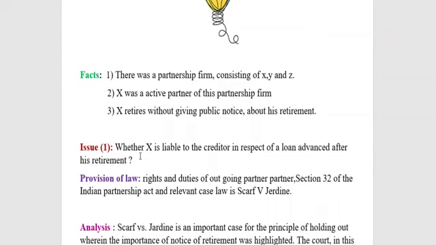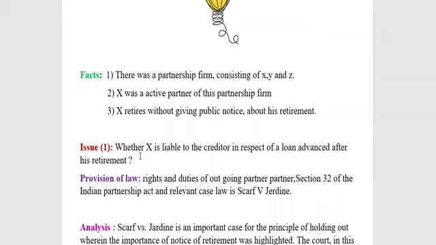That means, according to the law of estoppel, I will simplify it: if a person by his representation induces another to do some act which he would not have done otherwise, then the person making the representation is not allowed to deny what he asserted earlier. That means the public will believe that X is still acting as an active partner. So the doctrine of holding out will apply here. This is a branch of the law of estoppel.